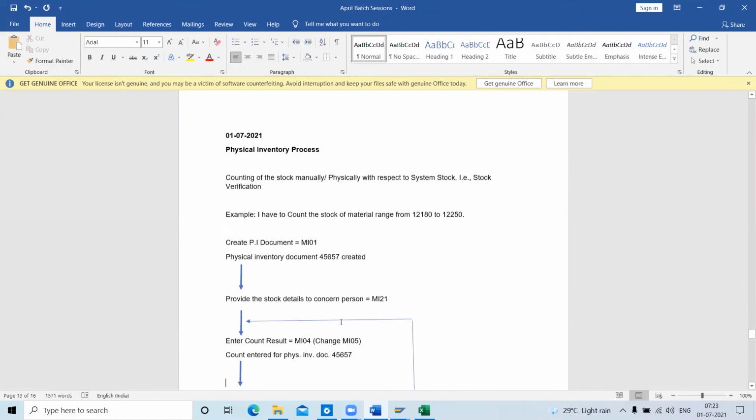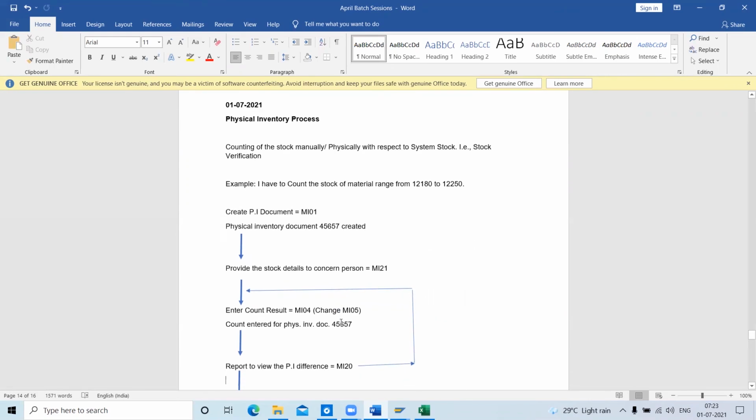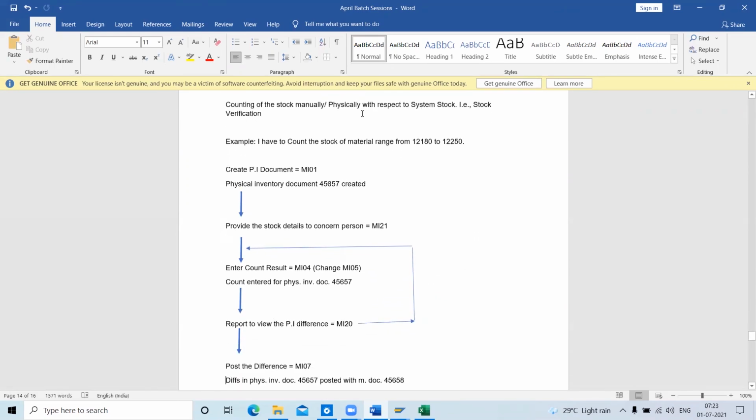Okay, just for a summary I will repeat what I did. Here I wanted to conduct a physical inventory, so I showed one example where I count a range physically. Then I created one document and entered all these materials, determined the materials for the plant and for my specific application, like 14 materials I selected. Then I provided this whole list for stock verification of these 14 materials to the concerned person.